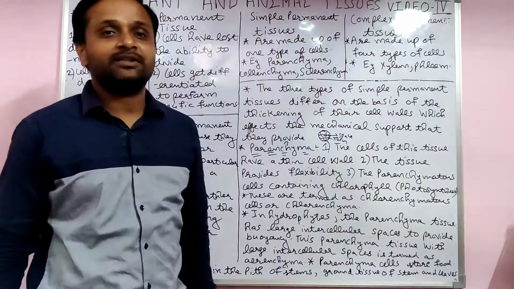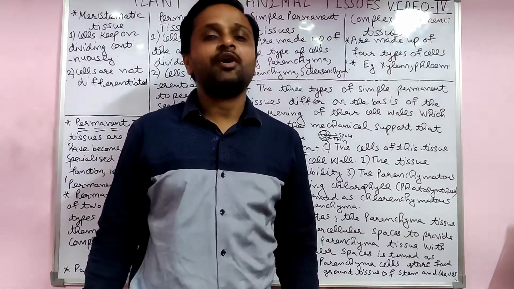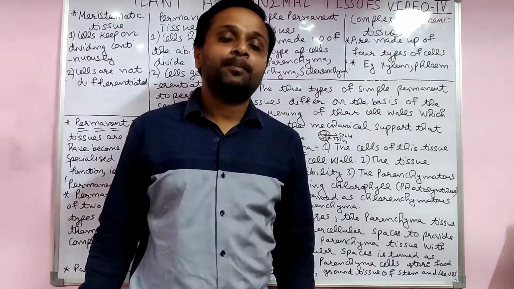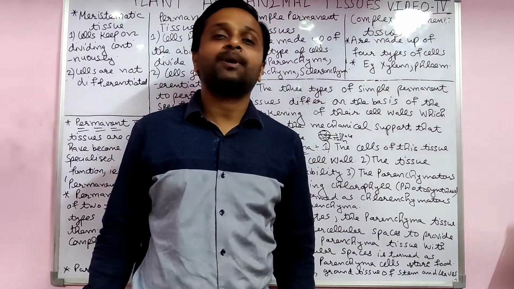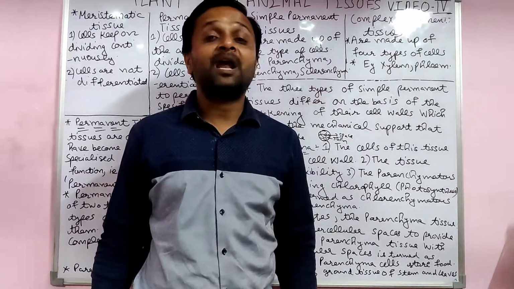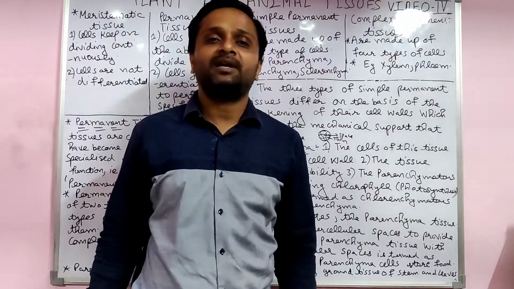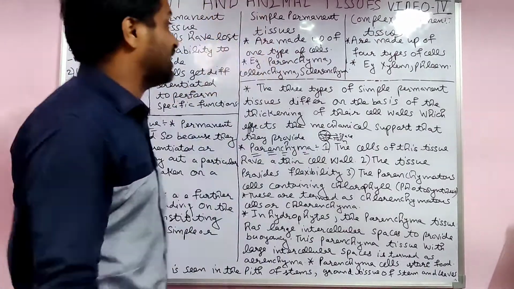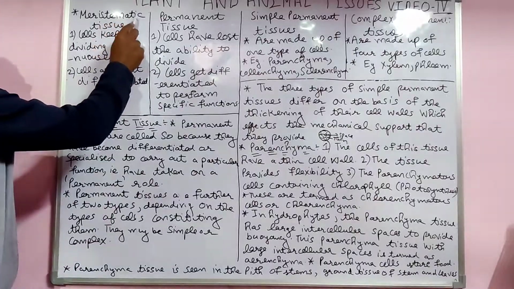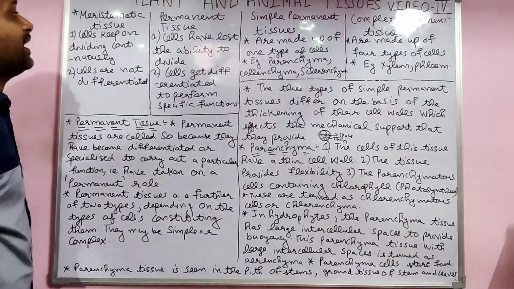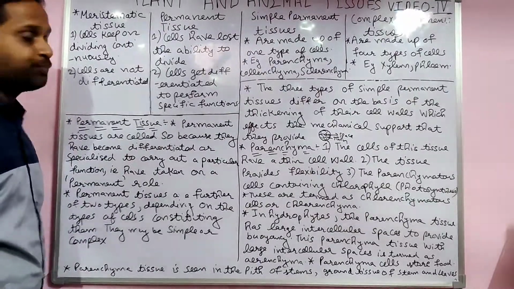Good morning, students. In the last lecture, I already discussed the meristematic tissue and the permanent tissue of the plant. Plant tissue has two types: meristematic tissue and permanent tissue. Now we see, in my fourth video, the difference between meristematic tissue and permanent tissue.